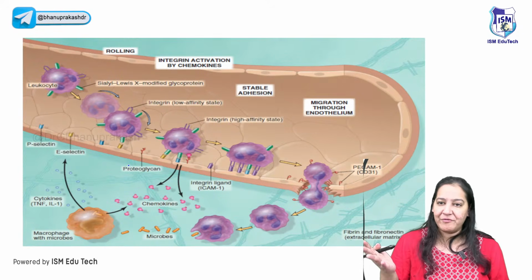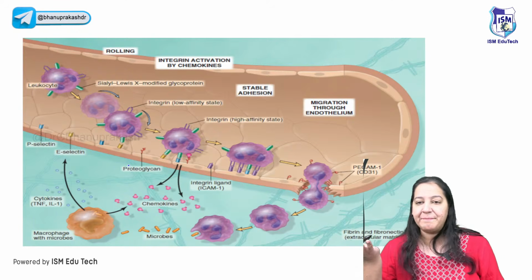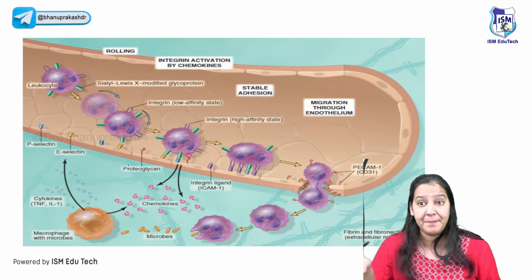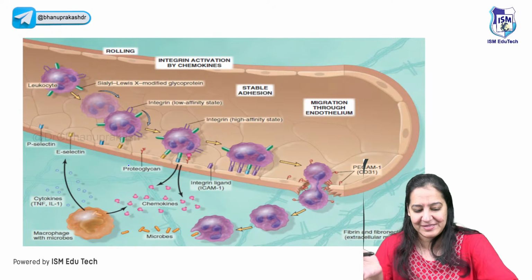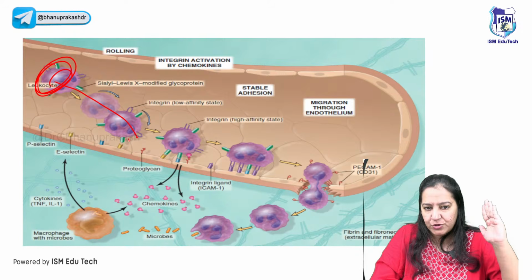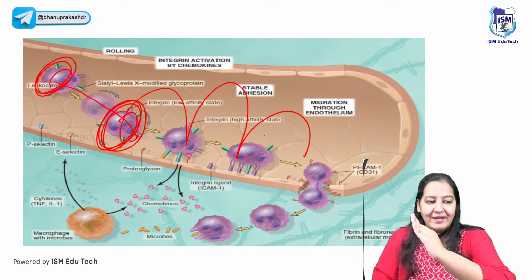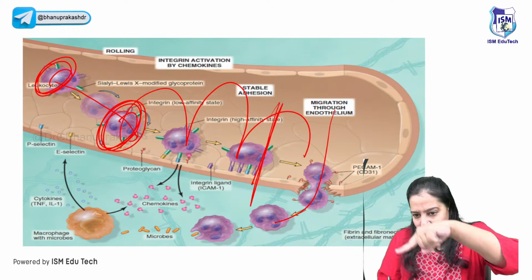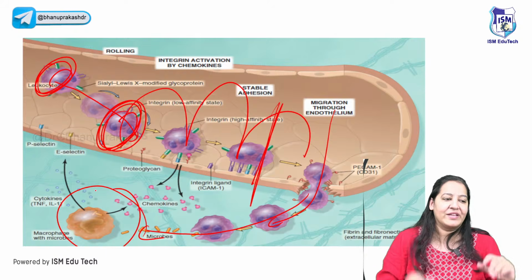Okay, the same diagram from the Robbins, the latest diagram from the Robbins 10th edition. Recently I purchased the 10th edition of the Robbins and updated my notes according to that. This is a beautiful diagram showing the same sequence. You can see here there is WBC. It is coming towards the periphery, that is margination. Then it's rolling, rolling, rolling. Then it's adhesion. Then it's diapedesis. Then it's moving towards the chemical, chemotaxis. In the end, it's doing the phagocytosis.